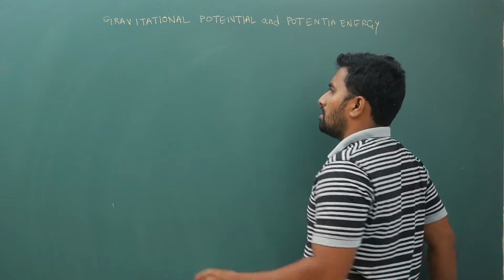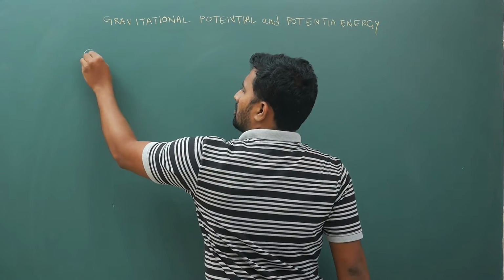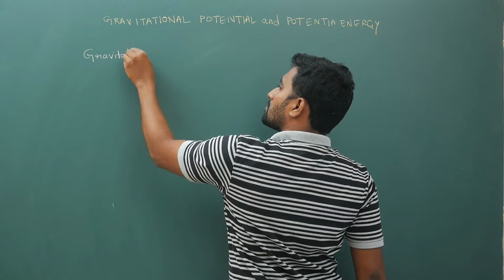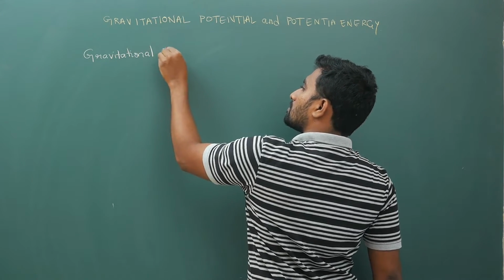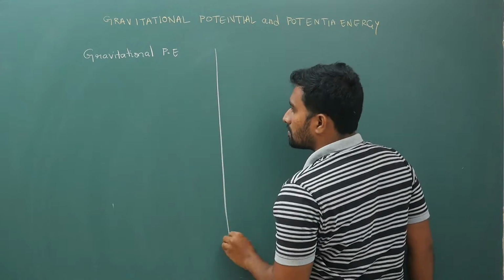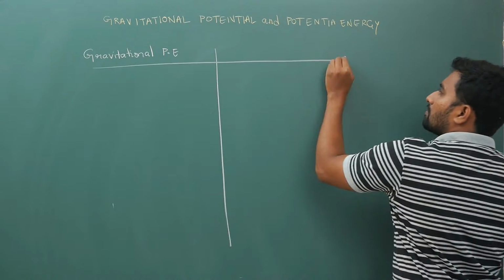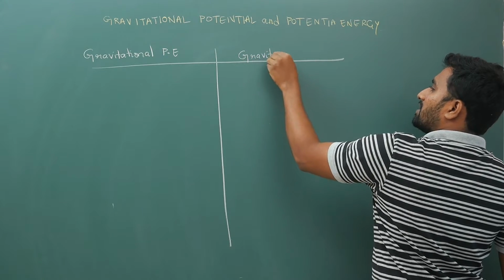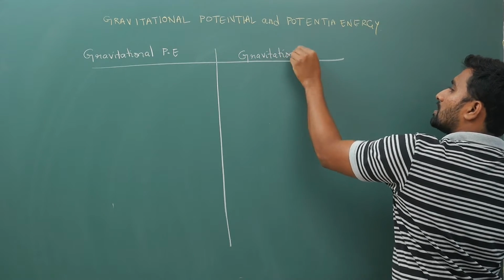So, gravitational potential energy and potential.